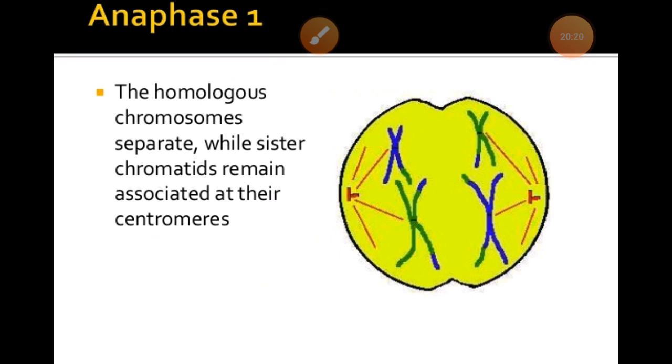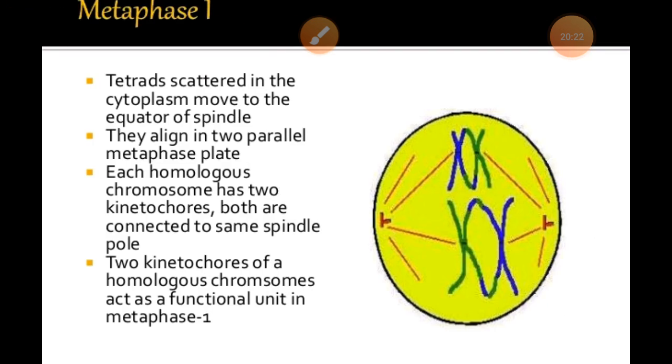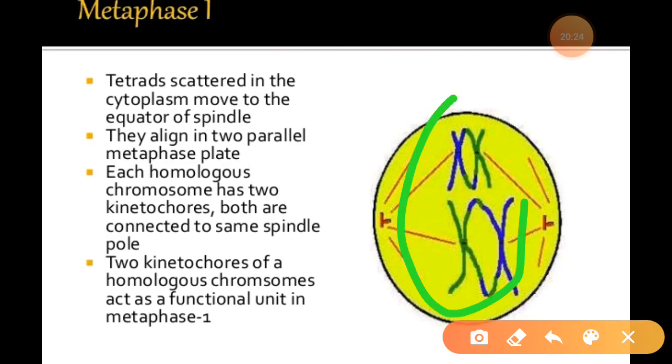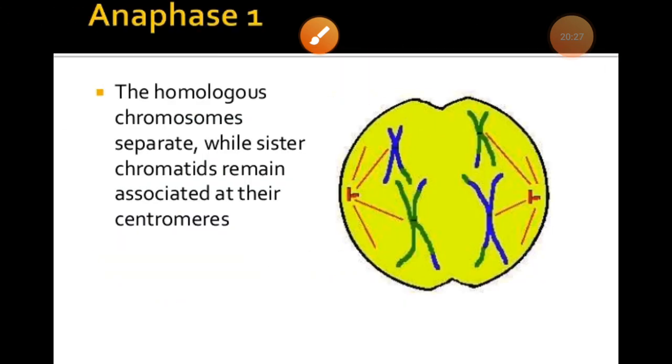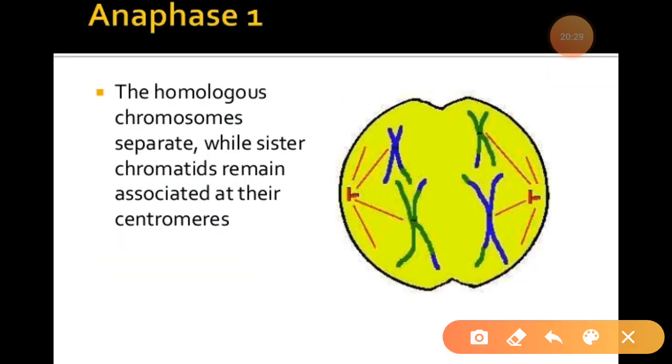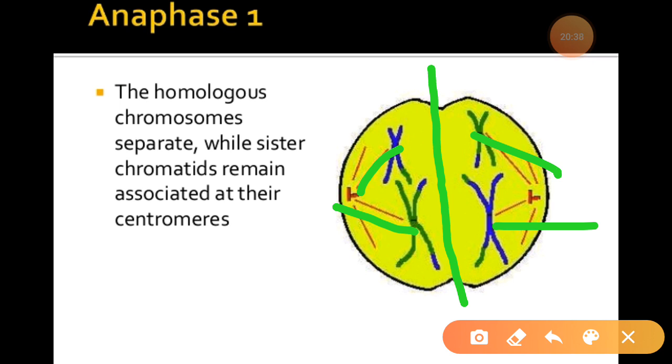As you can see, right, in our previous stage these were aligned over here, but in the anaphase first you can see that the centromeres attach over there, they are separated from here and separated over here. Means you can say this division, this furrow-like structure will start to develop over there. So we can say, especially in the anaphase first, that the separation of the homologous chromosomes is known as disjunction, and the separated chromosomes are univalent and are also called dyads.